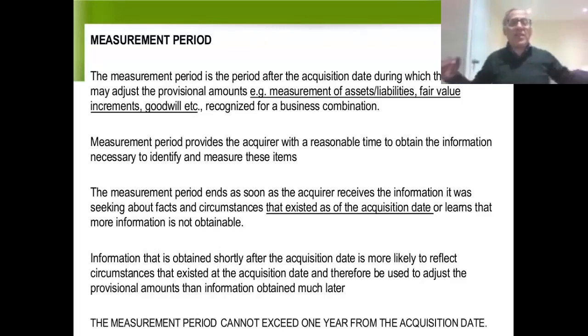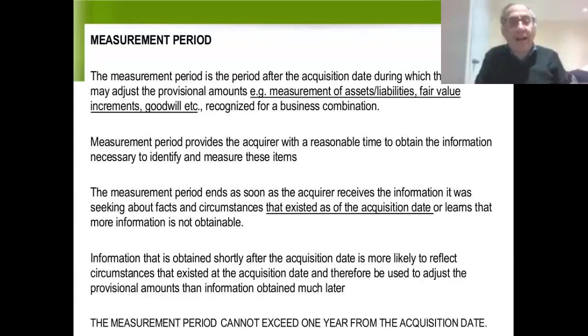If this is a big complex acquisition, what are the chances that in 2.5 months, company A will be able to do an appraisal of all of B's assets, including their land? Let's say B is a high-tech company. They may have all sorts of research projects and development projects that will have to be valued.